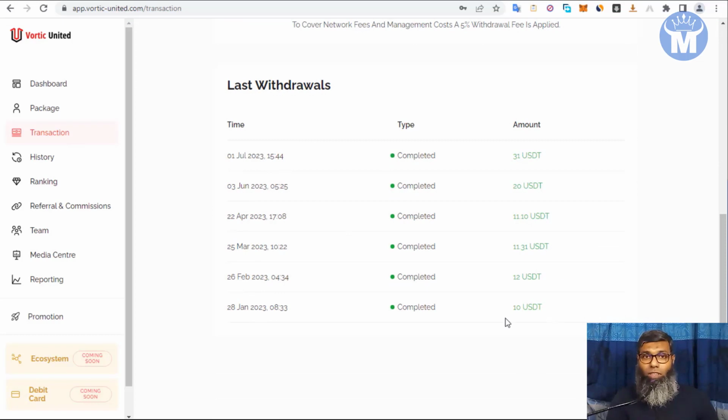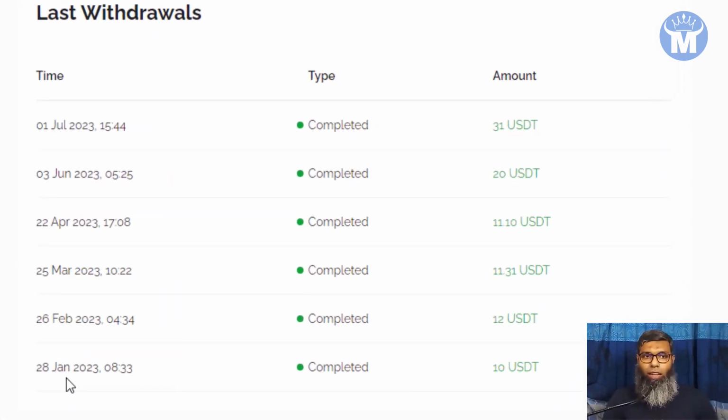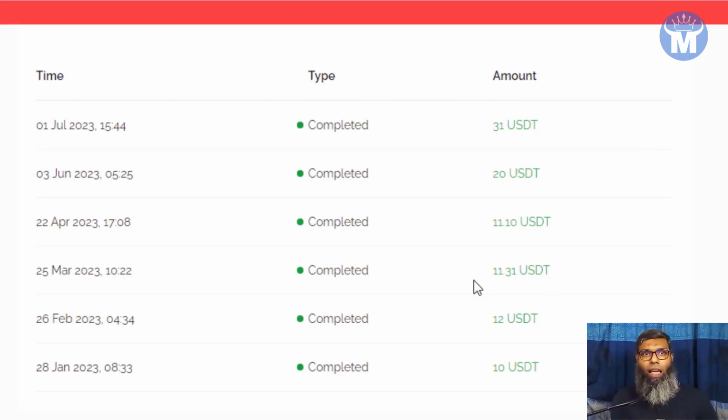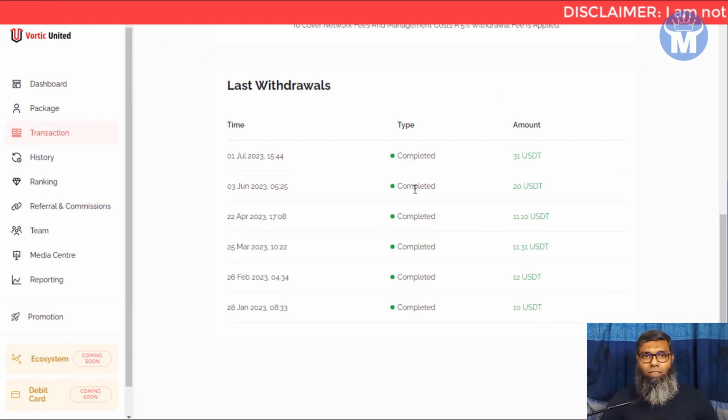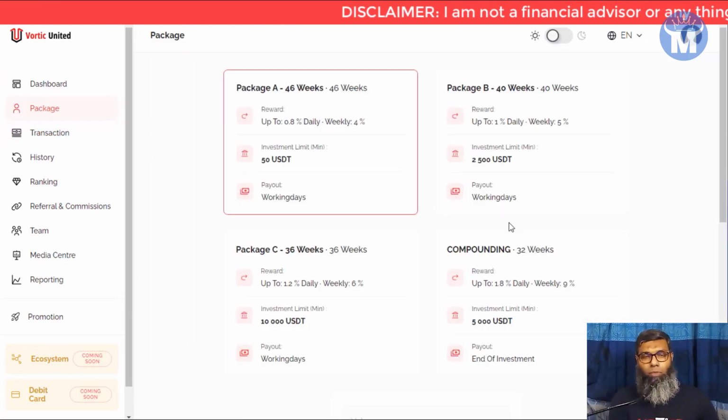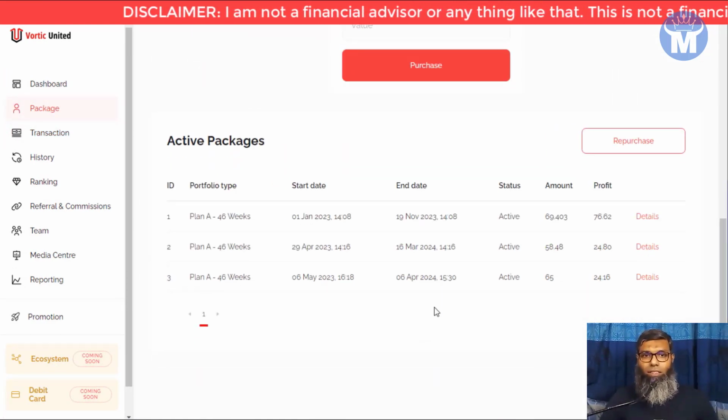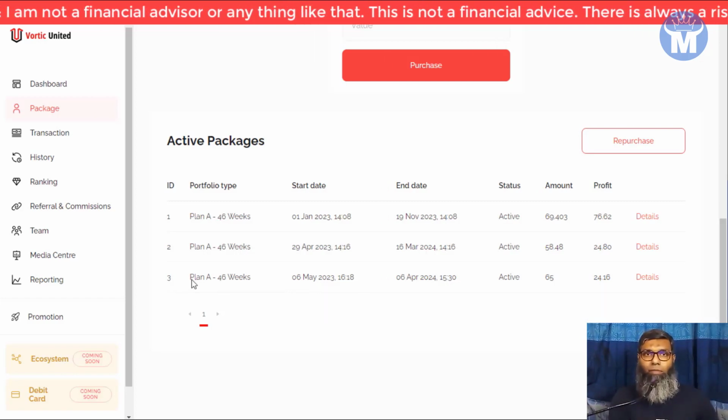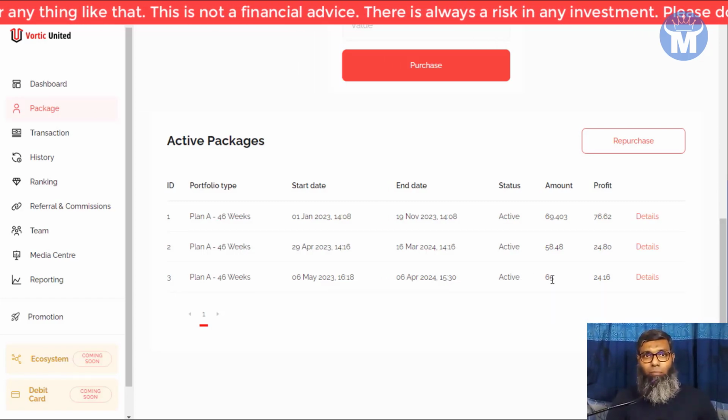I have started in January, and every month's payments are here. You can see 10, 12, 11, 11, 20, and 31. So in total it's like $95 plus. $95 plus I have already got in my Binance account, and I have reinvested it through a $50 package in the third plan. You can see in the third plan I have invested $65, so the rest of the amount is in my Binance account.